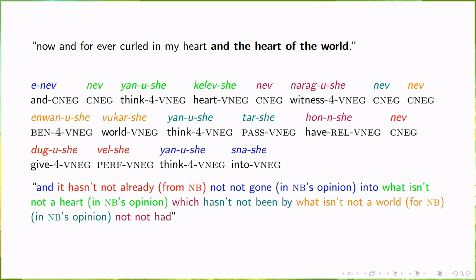E nev yanushe kelevshe nev naragushe nev enwanushe vukarshe yanushe tarshe honshe nev dugushe velshe yanushe snashe. And it hasn't not already from nobody, not gone in nobody's opinion, into what isn't not a heart in nobody's opinion, which hasn't not been by what isn't not a world for nobody in nobody's opinion, not had. And here, to round out our tour, I will point out that perfective marking is also a verb.